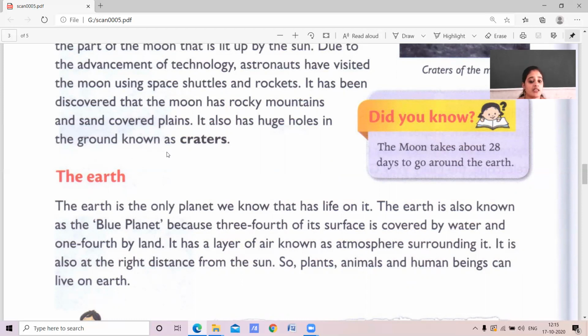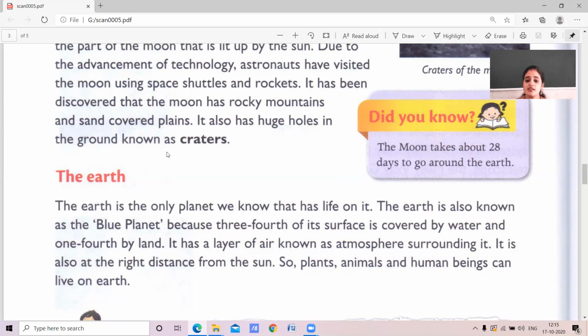It has a layer of air known as the atmosphere, children. Yes, the earth is surrounded by a layer of air. We call that layer the atmosphere. Yes, it is also at the right distance from the sun. So the plants, animals and human beings are able to live on earth. Our earth consists of water and air, which are essential for living.